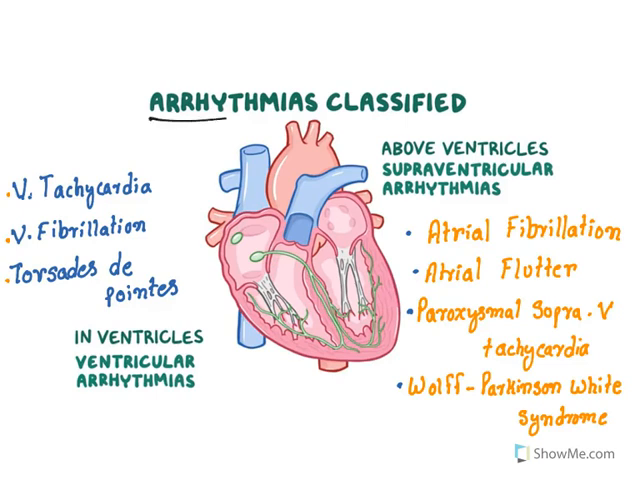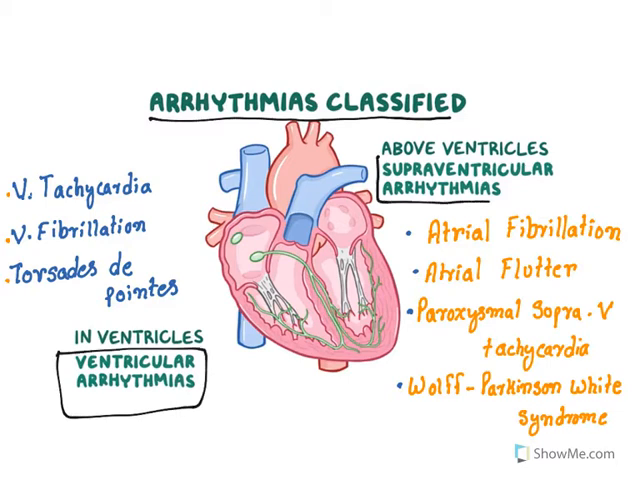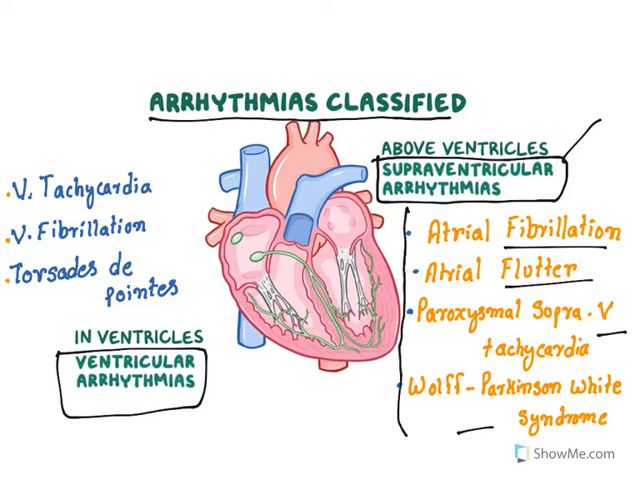Now, arrhythmias can be classified in two ways. One, arrhythmias occurring in the ventricle, which is known as ventricular arrhythmia. The other, occurring above the ventricles, which is the atria, are known as supraventricular arrhythmias. They are nothing but atrial arrhythmias. There are certain types like atrial fibrillation, flutter, paroxysmal supraventricular tachycardia, Wolff-Parkinson-White syndrome. All of them are related to supraventricular arrhythmias. Whereas ventricular tachycardia, ventricular fibrillation, torsades de pointes, all of them are related to ventricles.